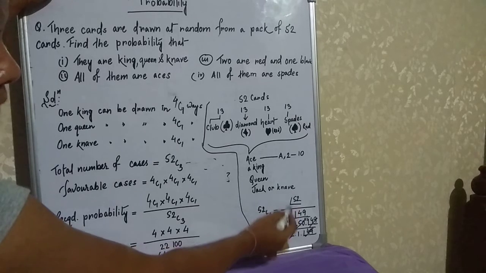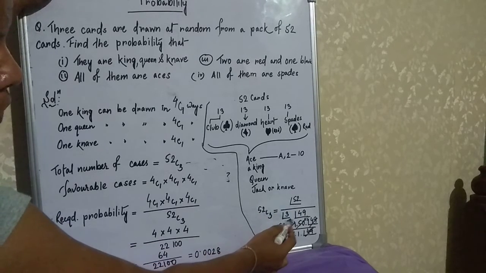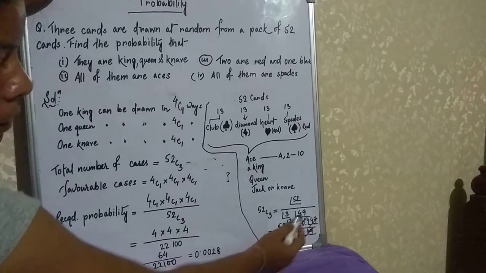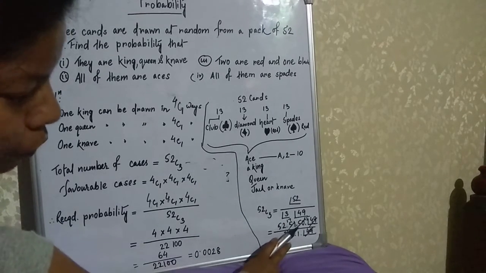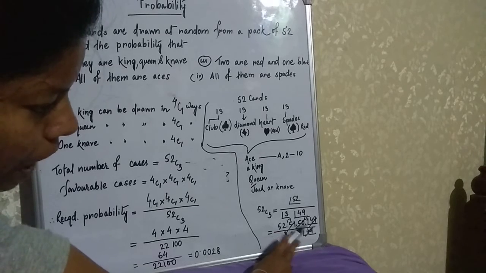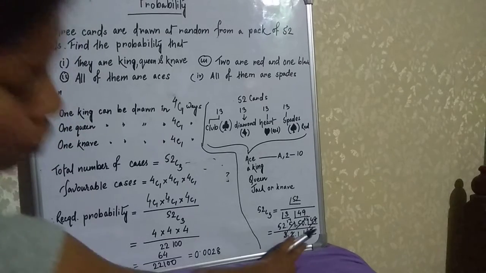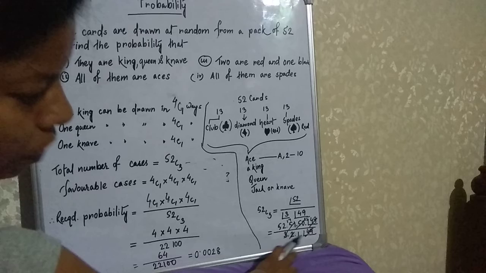It is 52 factorial divided by 3 factorial into 52 minus 3, which is 49 factorial. So as we expand this portion, 52 into 51 into 50, below it is 49. That's why we stop at 49. Then 3, 2, 1, and 49 cancel.